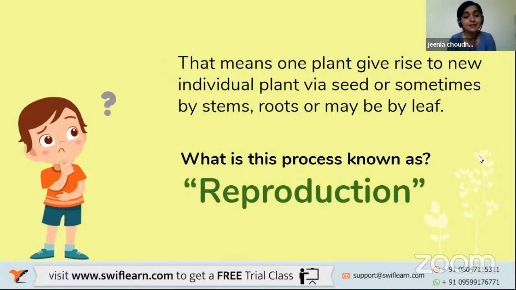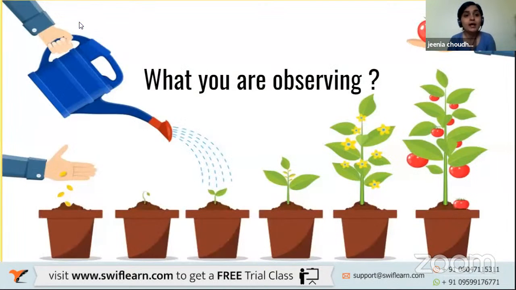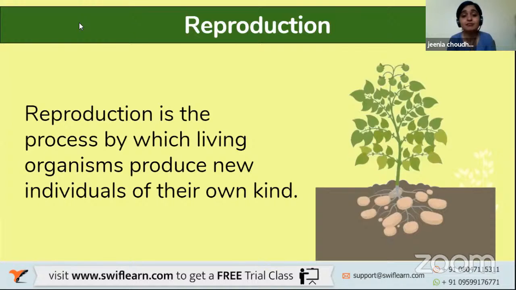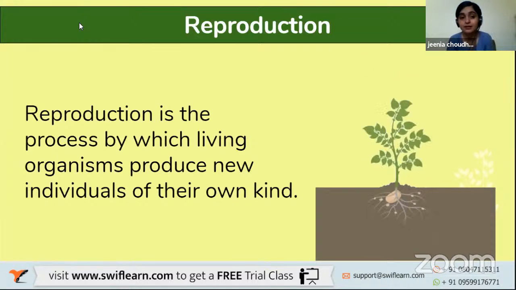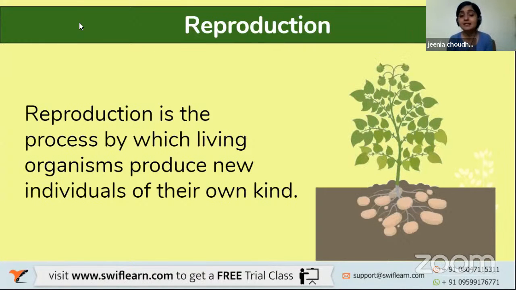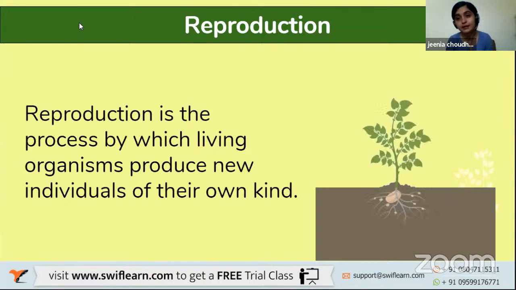This process is known as reproduction, where one seed or one part of the plant is able to give birth to a new plant, right? Reproduction is a process by which living organisms produce new individuals of their own kind, right?